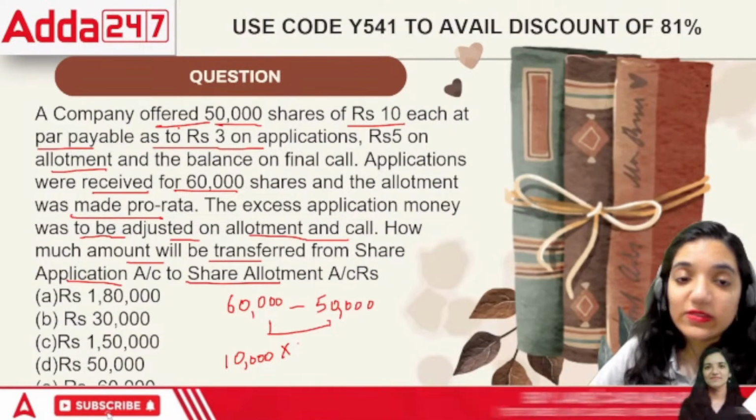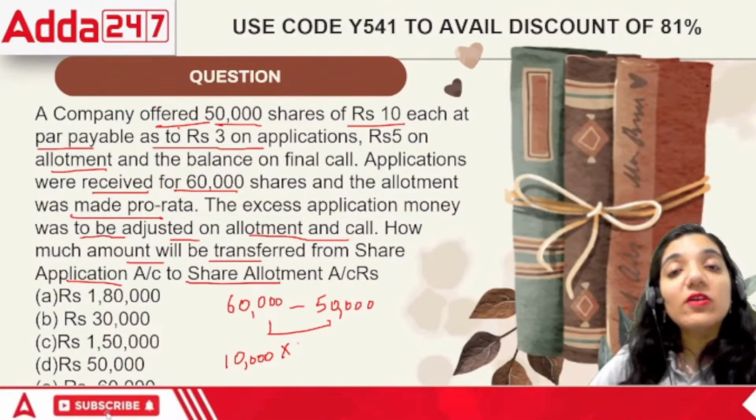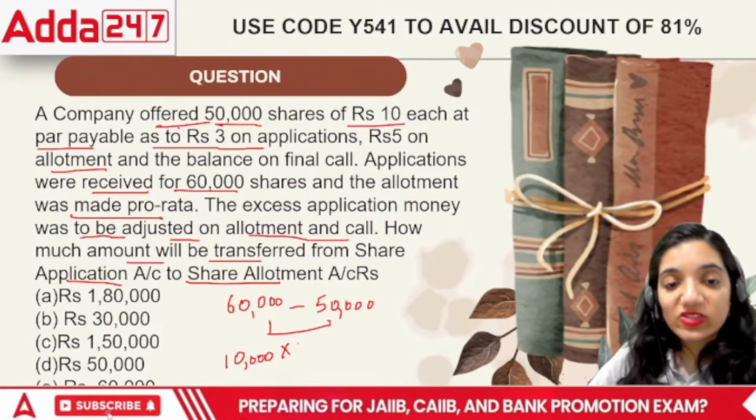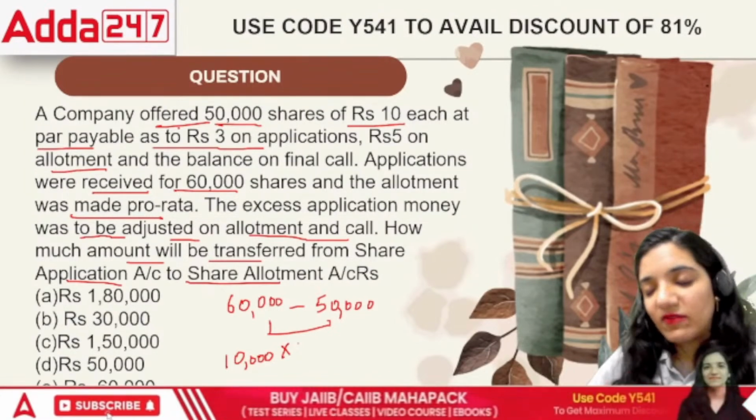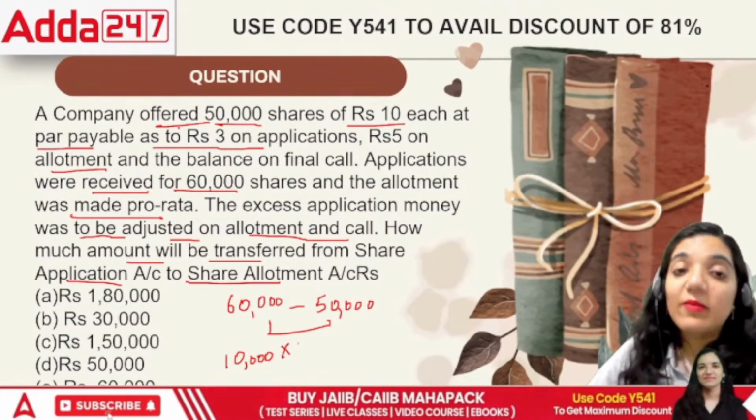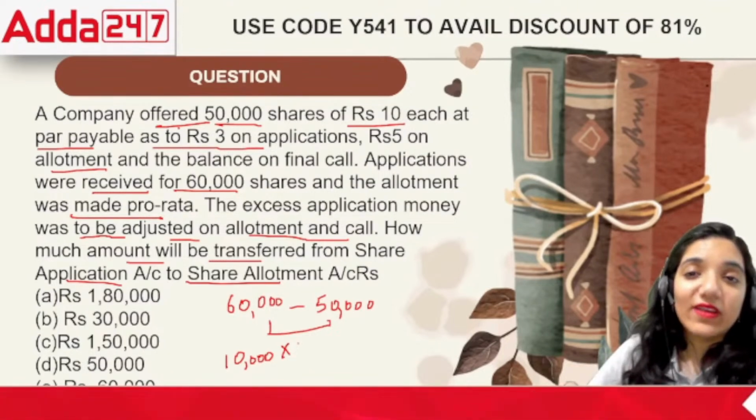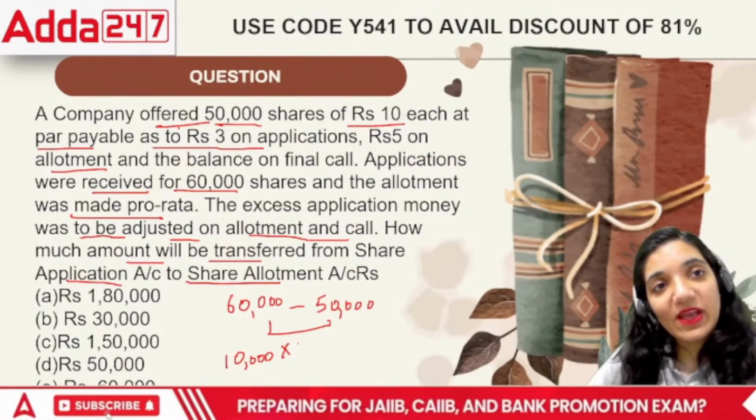Otherwise ROC will kill us. So we cannot go beyond the authority of ROC. So we got applications for 60,000. We said we can give you only 50,000 shares. So that means whatever excess is there, what to do with that? They said we are just paying the application right now.